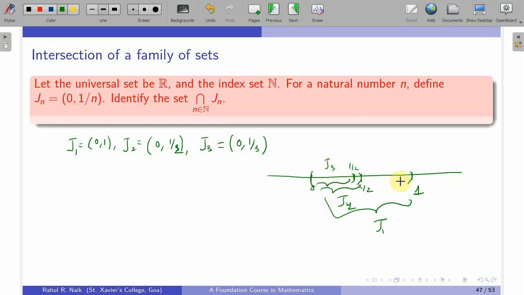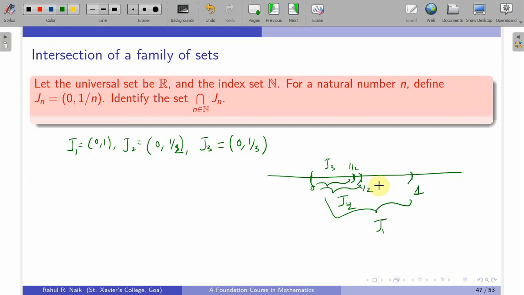You can see that these intervals keep on shrinking as n keeps increasing, and the 0 is fixed on the left hand side, but we know that for no n will this 0 be inside the interval. From the general results of limits, as n tends to infinity, 1 by n tends to 0.